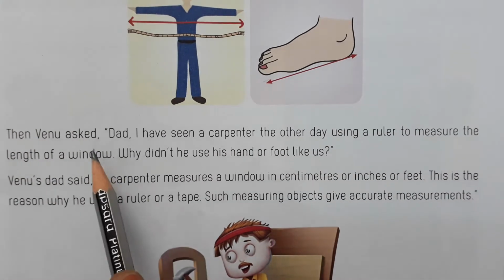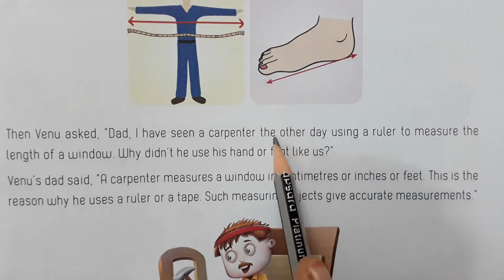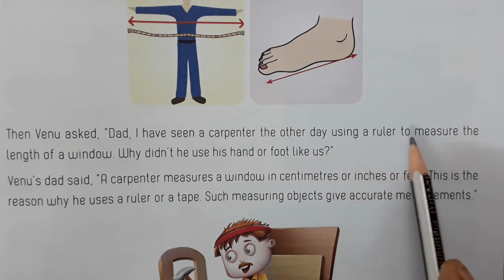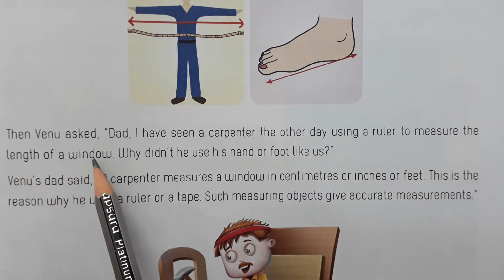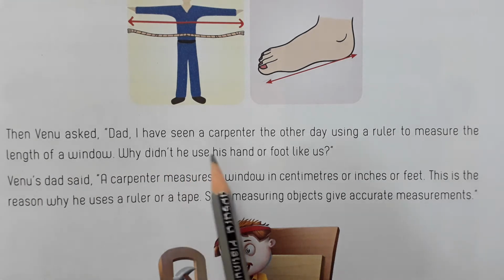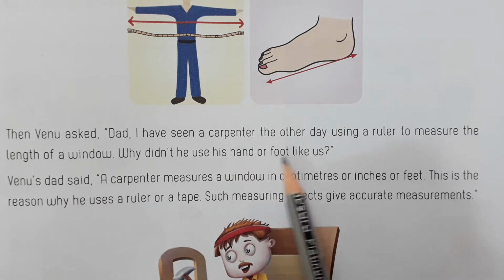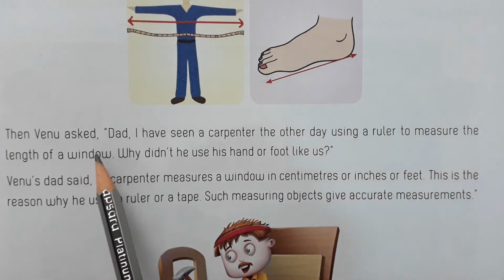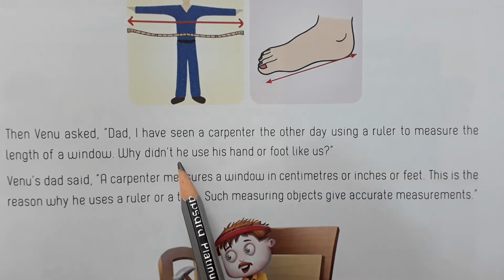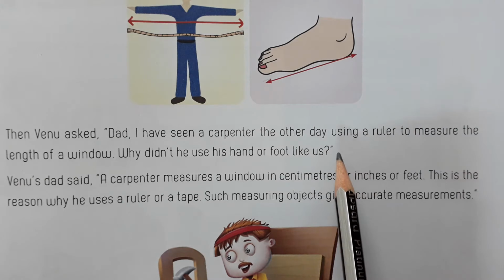Then Venu asked, "Dad, I have seen a carpenter the other day using a ruler to measure the length of a window. Why didn't he use his hand or foot like us?" Now Venu is asking his father, why didn't the carpenter use his handspan or foot like us?